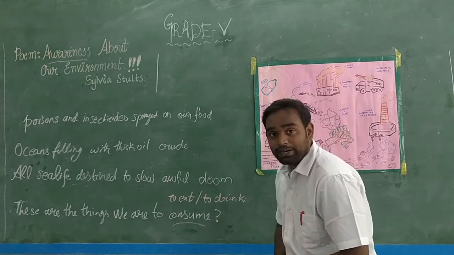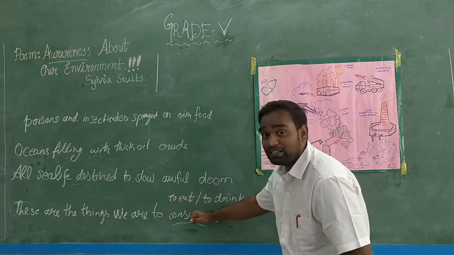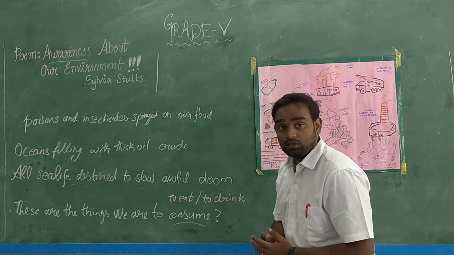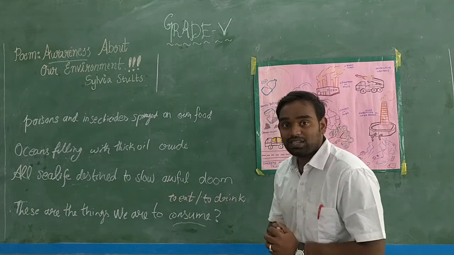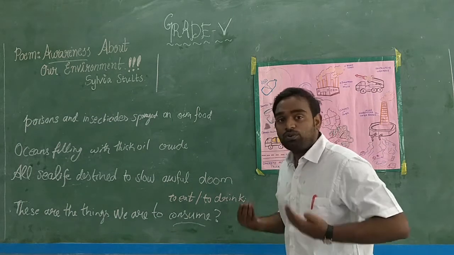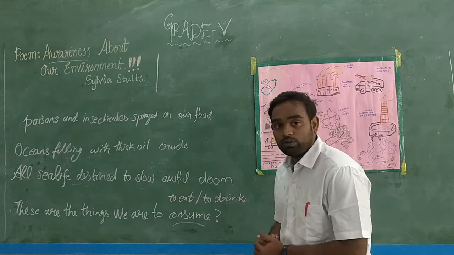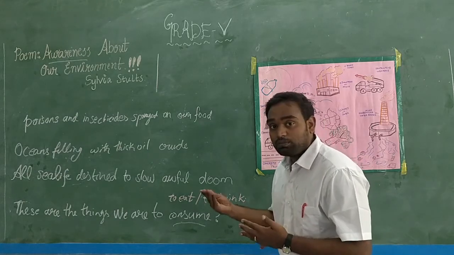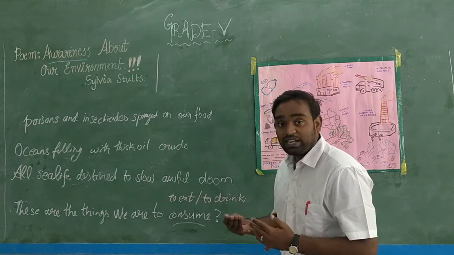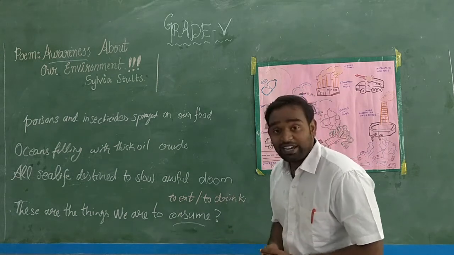And what is happening to our food? That is given in the first 3 lines. Let's look at what humans are doing to our own food. Children, listen carefully. If we don't stop this kind of action, then we will all be dead. Why?